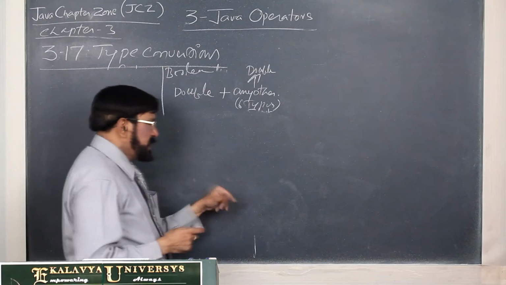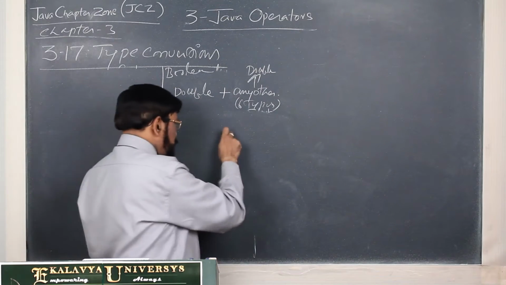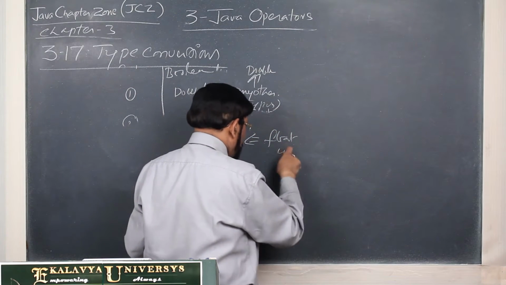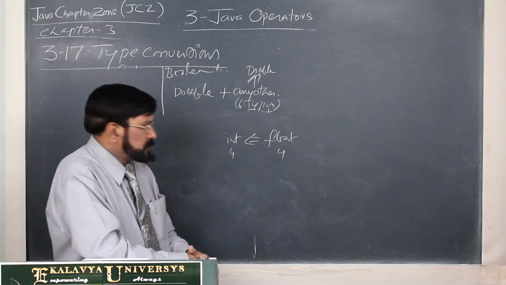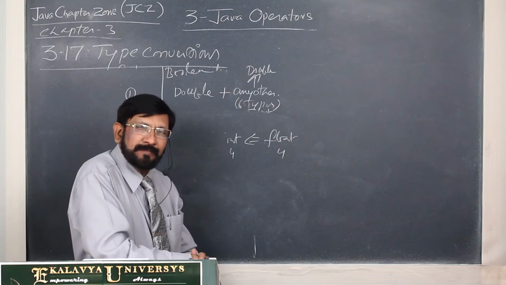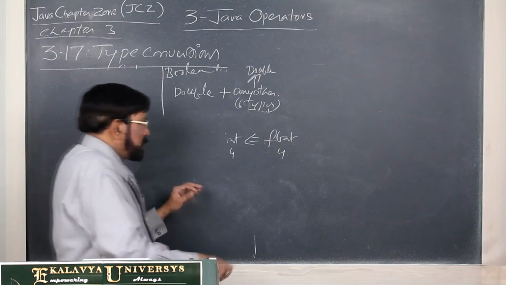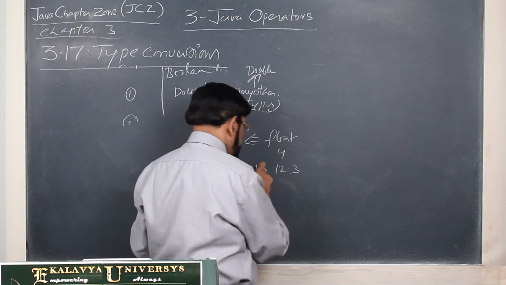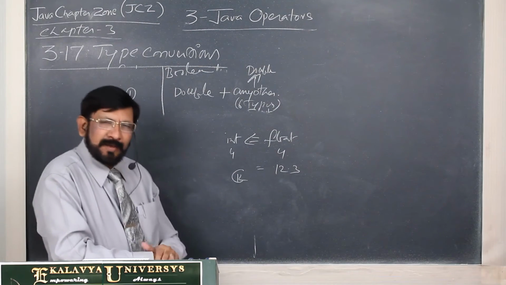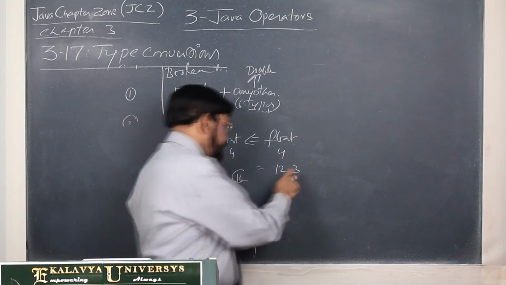And in this context some problems will come. Suppose an int operand and a float: both are 4 bytes only, but a float you cannot store in int automatically. Automatic type conversion is not possible. In C, C++ it is possible. Suppose 12.3, if you assign it to an int operand, just 12 is stored. But automatic type conversion is not possible here because loss of data is there, truncation is there; the 0.3 is truncated.